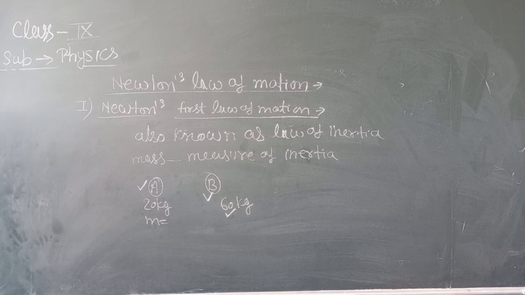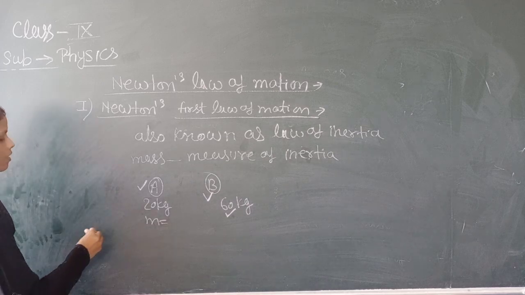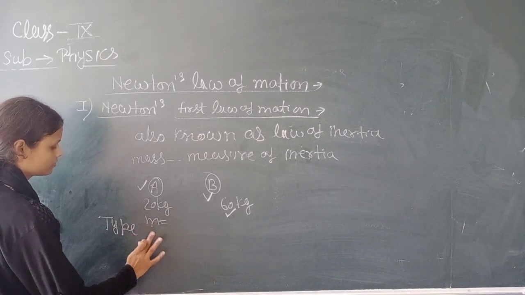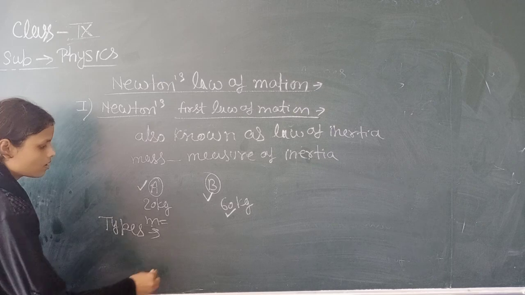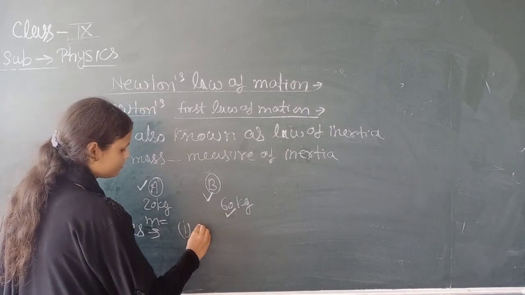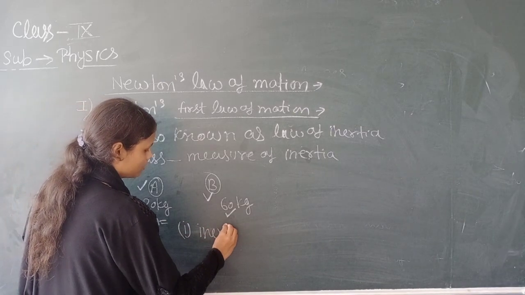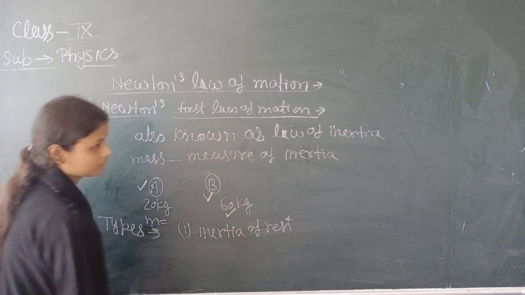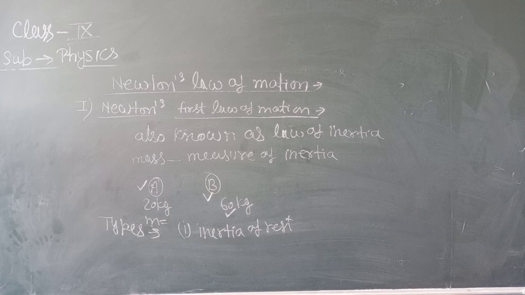And the types of inertia. First one is the inertia of rest.